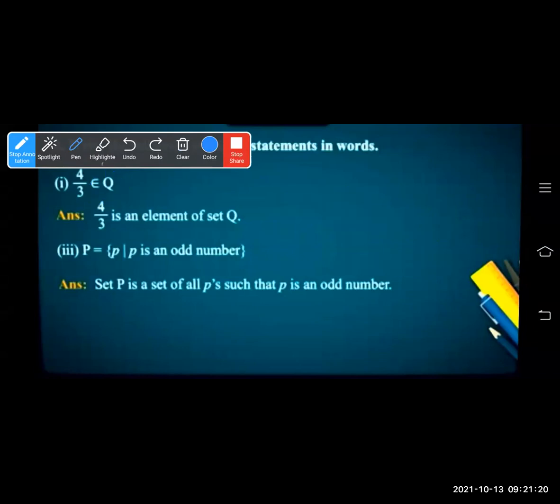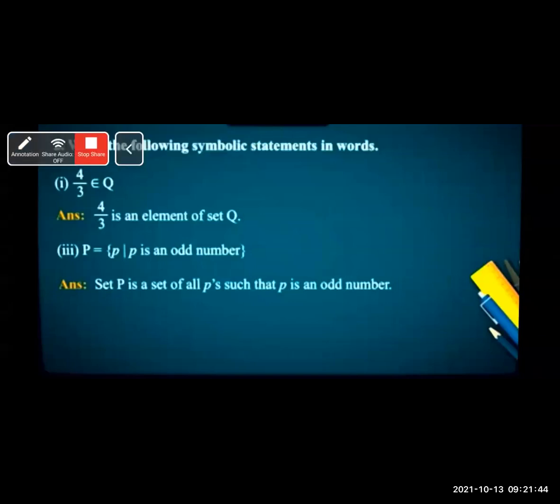See the third question. P is equal to the set of all p such that p is an odd number. You have to write this in words. So this way you write: set of all p such that p is an odd number.